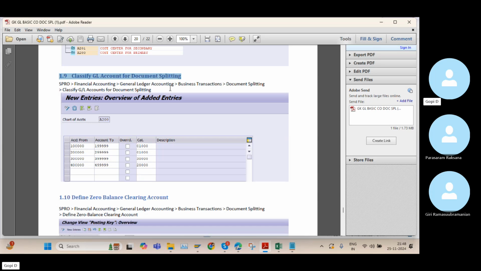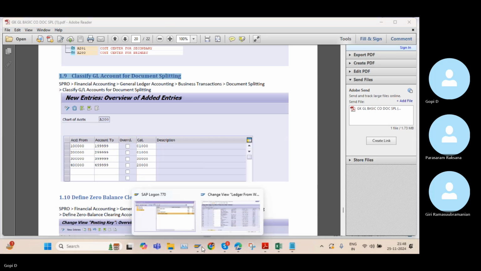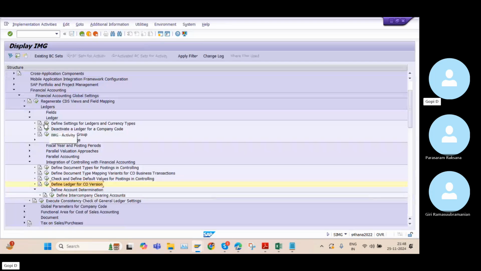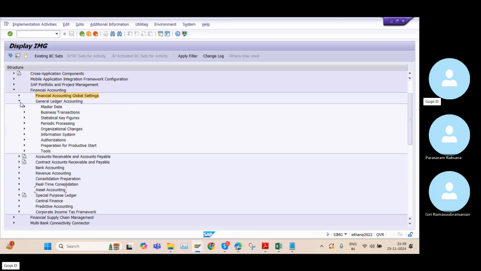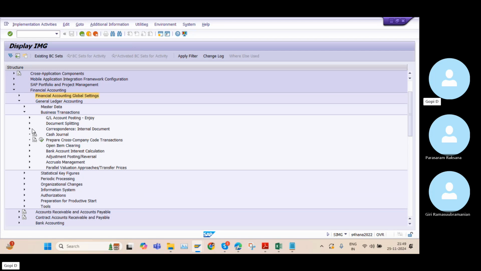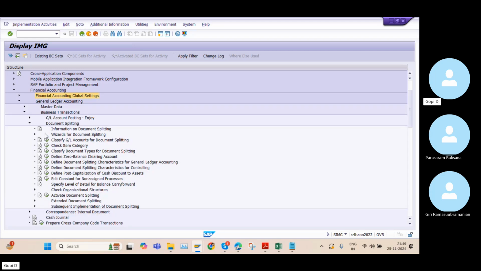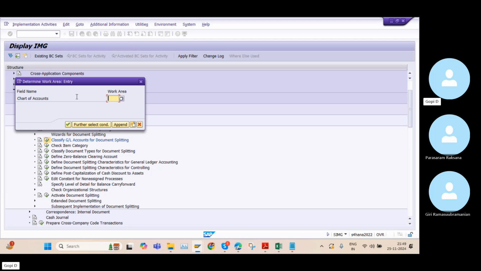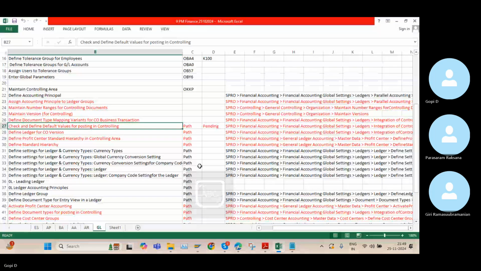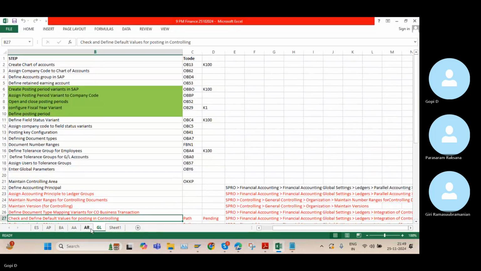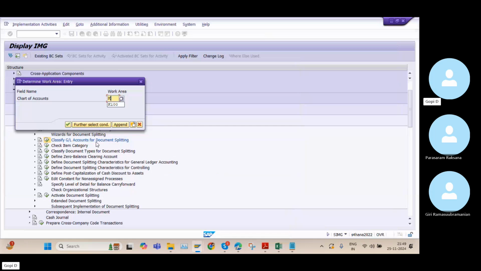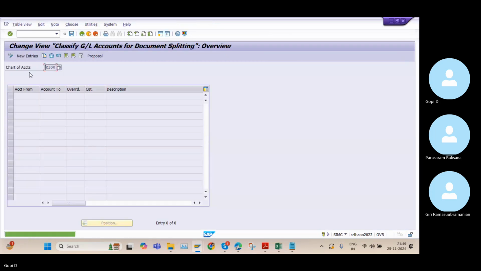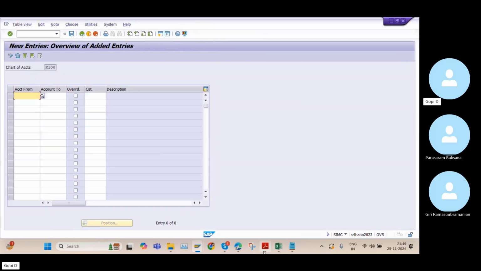This is also a mandatory setting only. So how will we maintain it? We need to go to financial accounting, general ledger accounting, business transactions, and document splitting. And here we have classify GL accounts for document splitting. And what is our chart of accounts? K100, right? Okay. So K100. So I need to click on new entries.